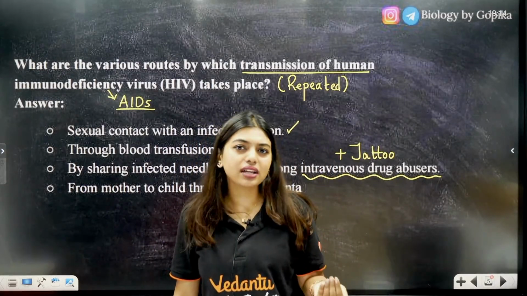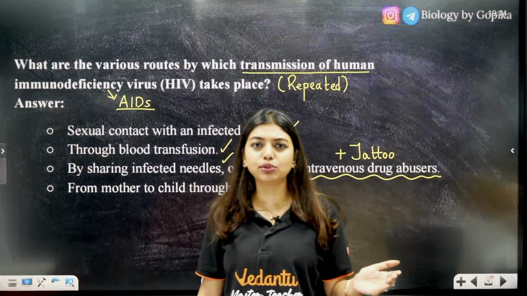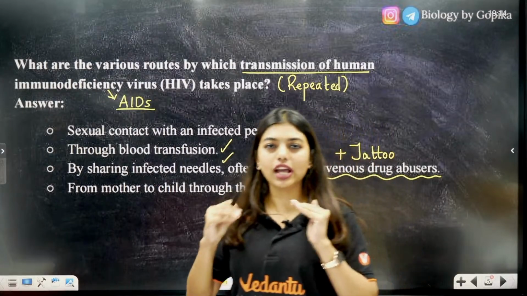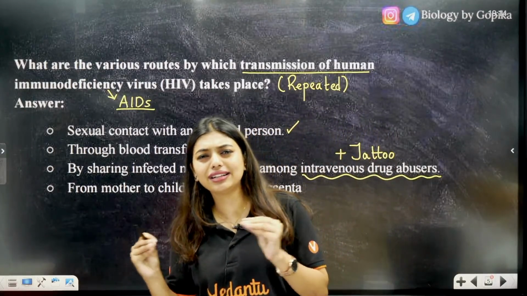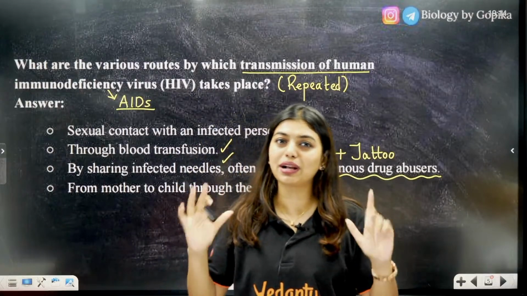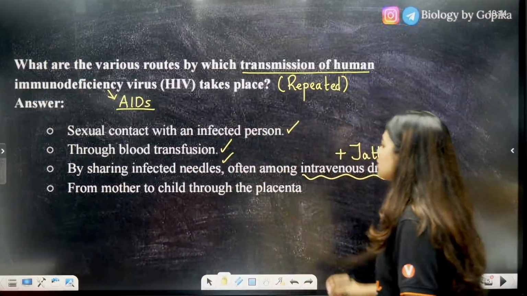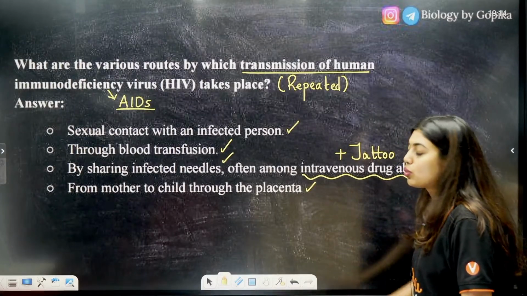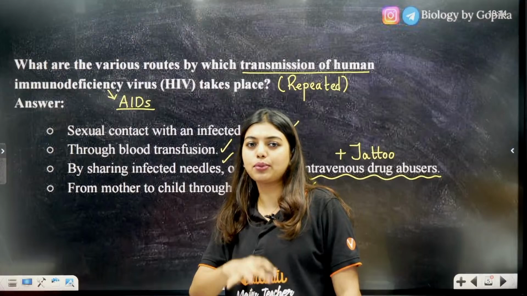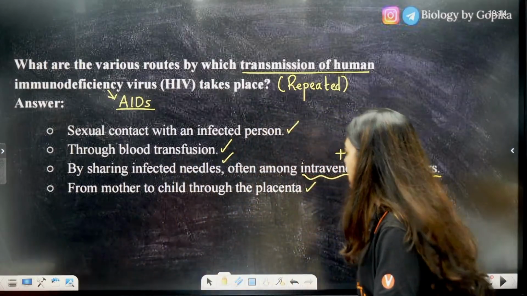Like HIV, or a virus for that matter, until it reaches the host, it is very silent. The moment it reaches the host, it becomes violent. So from mother to child through the placenta, this can also happen. If the mother is HIV positive or AIDS positive, it can come to the child as well.